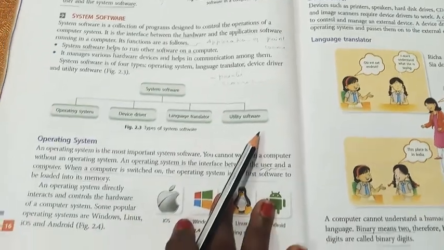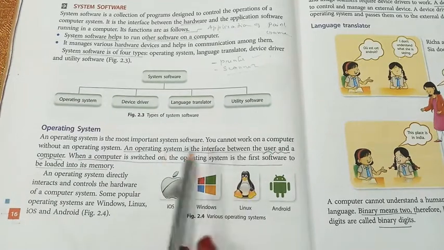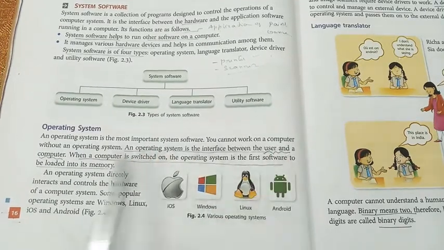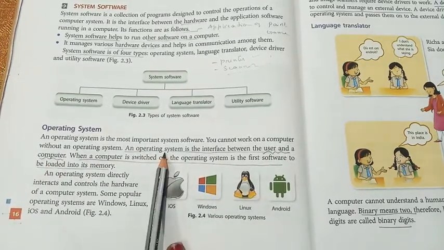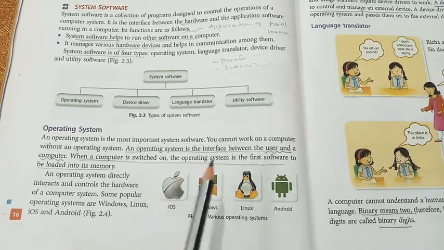Okay, let us see one by one. First we can see what is an operating system. Yes, operating system is an interface between user and computer. Without an operating system, we can't access any type of application software. I already told you that.